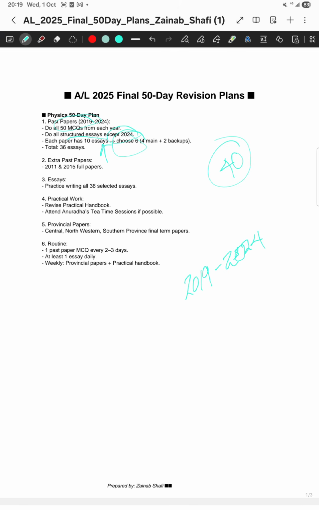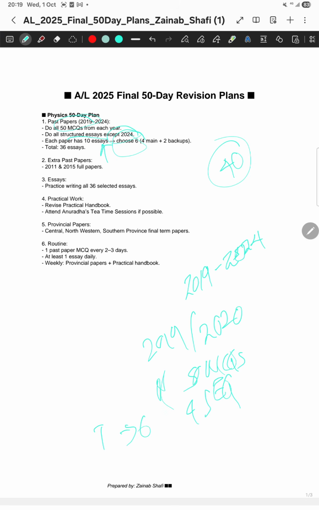For example, in this week, if you're planning to do both 2019 and 2020 papers, on Monday you can do 2019 50 MCQs along with maybe 4 structured essays in 2020. Then on Tuesday you can do another 6 essays from 2019.